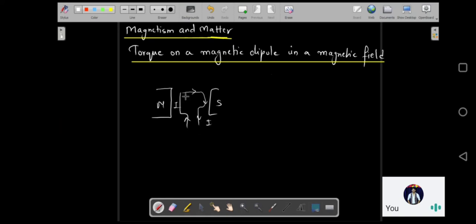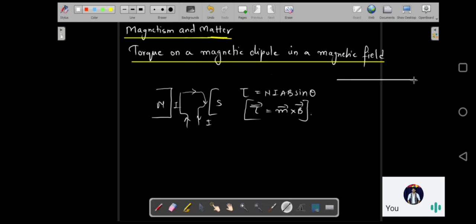We considered a rectangular coil in that case, and we saw that the torque acting on this coil was NIAB sine theta, or in vector form, M cross B.